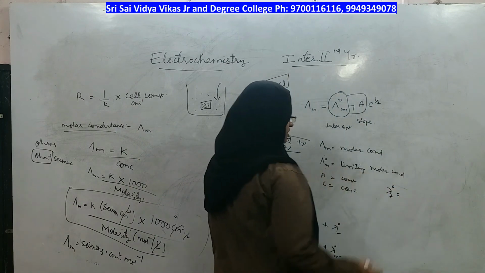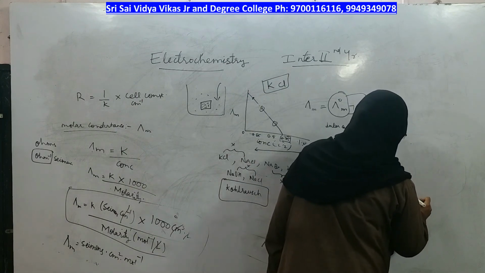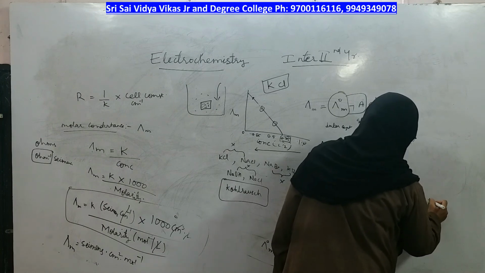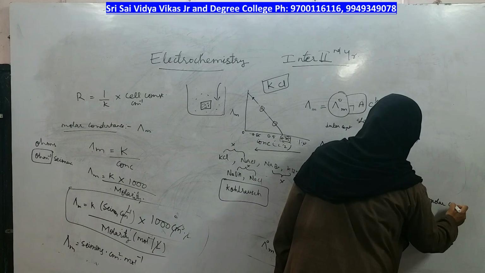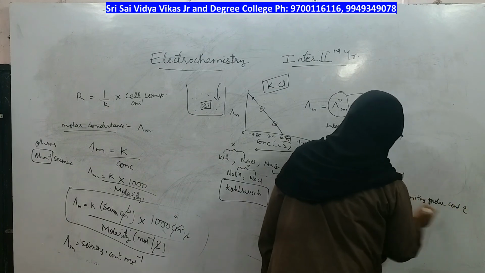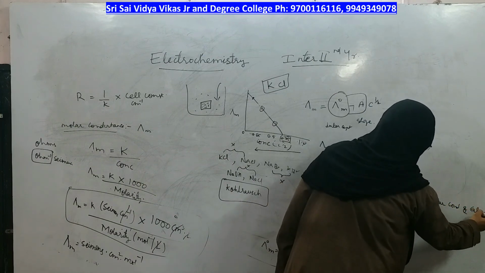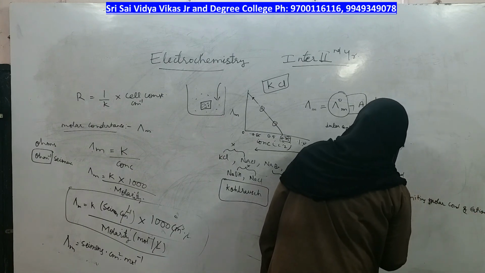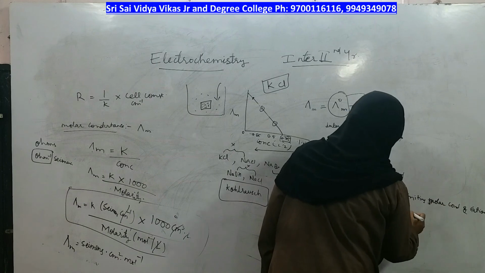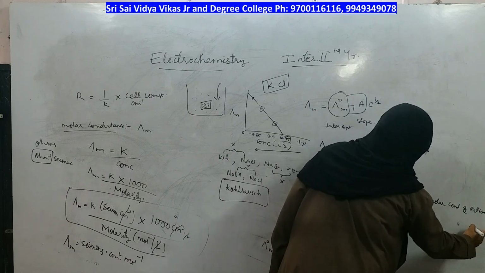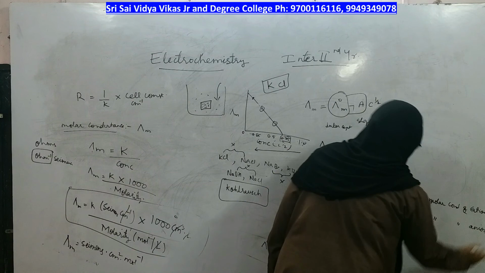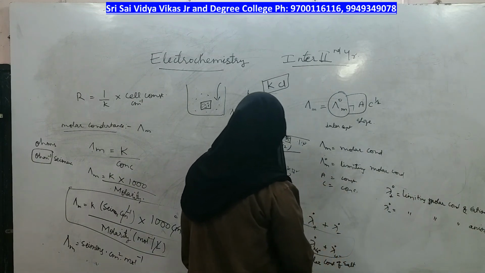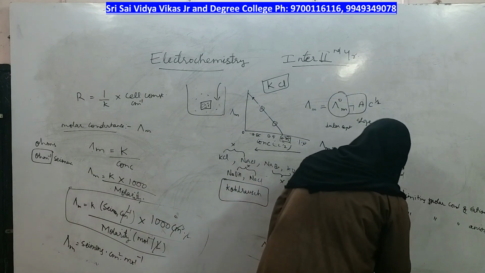This is limiting molar conductance of positive, that means cation. Same way, lambda minus 0 is limiting molar conductance of an anion. This is Kohlrausch law.